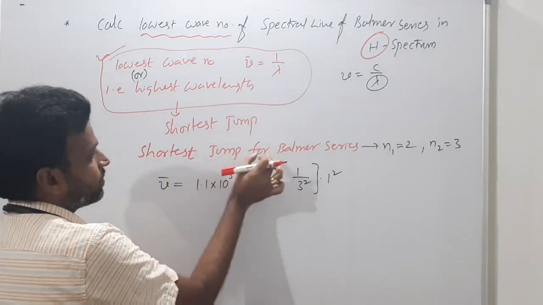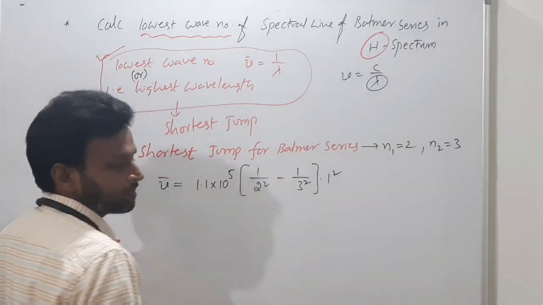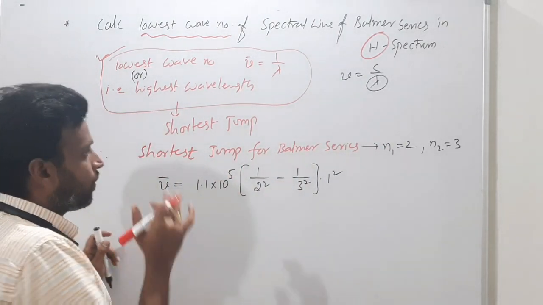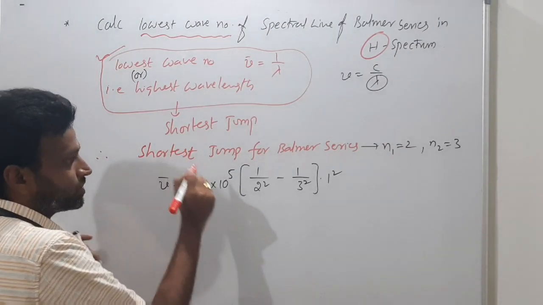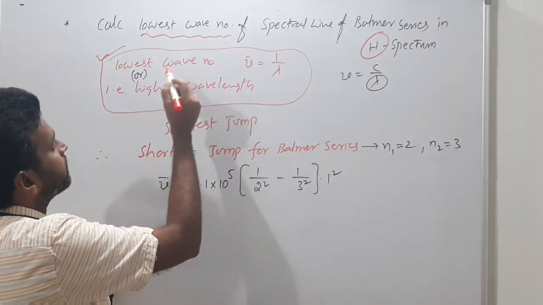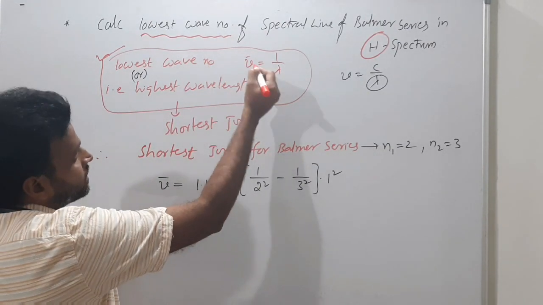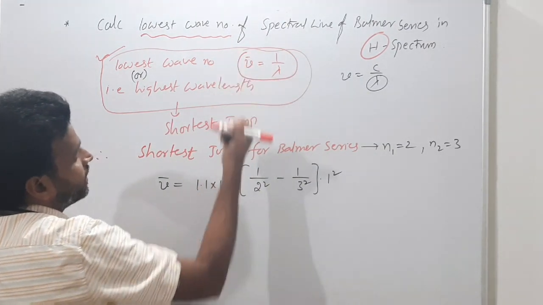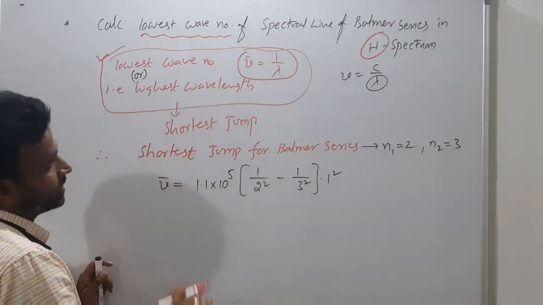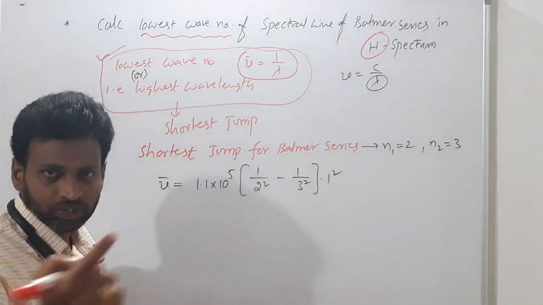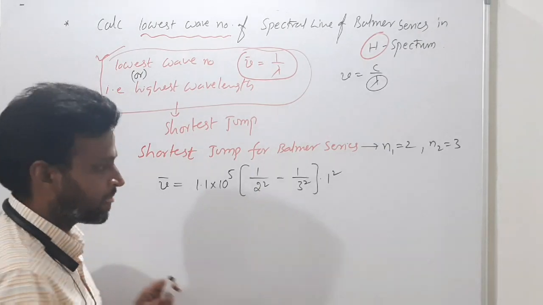So for the Balmer series I need the shortest jump. Why did I come to know that I have to consider the shortest jump? Because they are asking for the lowest wave number. Lowest wave number means, according to this relation, highest wavelength. Highest wavelength means shortest jump, as I was just given previously.